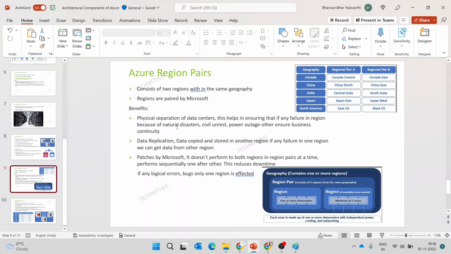What are the benefits of this region pair? Suppose you have hosted an application in Central India, and you have enabled the region pair for that application. Suppose there is any issue of floods or any disaster happening in Central India, we cannot access the application from the Central India location. As we have the region pair enabled for that application, from South India we can access that application. Whenever we create an application, even its replica gets created in South India, and all the data and storage also get replicated to South India.